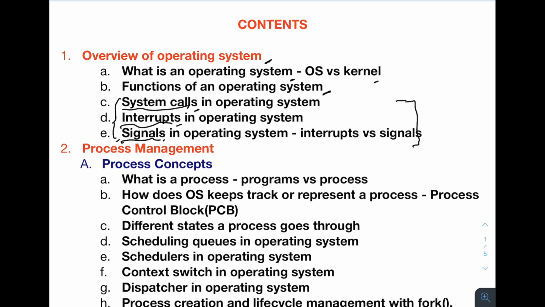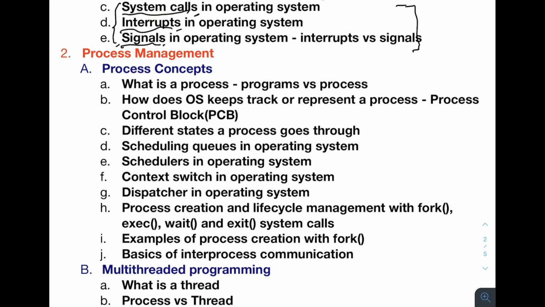And if you want to skip this, there is no issue. You can skip it, and whenever you have a doubt about system calls, interrupts, signals, because in the future videos I will talk about that, you can go back to these videos and watch them. So that's another way. Next, once you are done with the overview of the operating system, is process management.